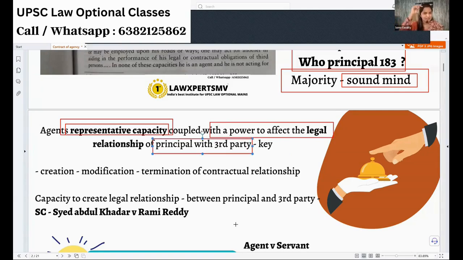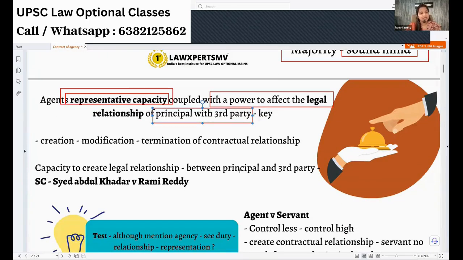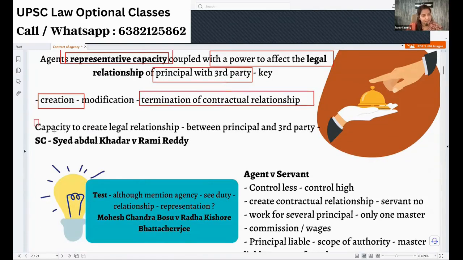If that person is able to represent you and able to change your legal relationship, then he is an agent. That's where the difference between the servant and agent exists. Changing relationship can be creation, modification, termination of a contractual relationship, or something like that. He has the capacity to create a legal relationship between the person and the third party.